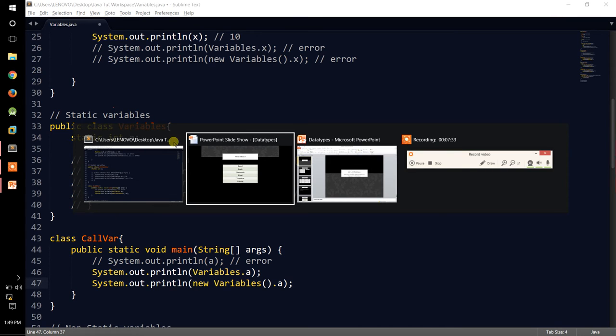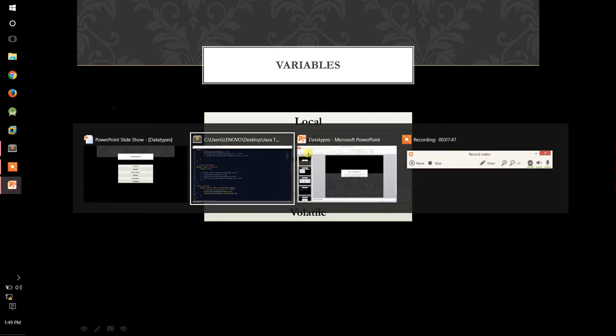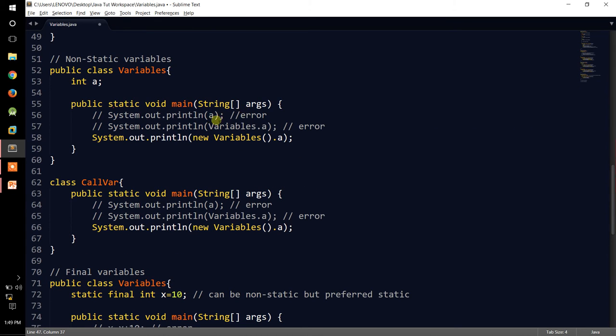Next we'll be moving on to the non-static or instance variables. These variables create different copies for different objects of that class. They also can have the default initialization similar to the static variables. Now, one more thing, non-static variables are part of the Java object. Static variables are part of the Java class. So I cannot call them directly or by the class name. I have to call them by the object name, like I have called over here. The previous two statements will generate an error.